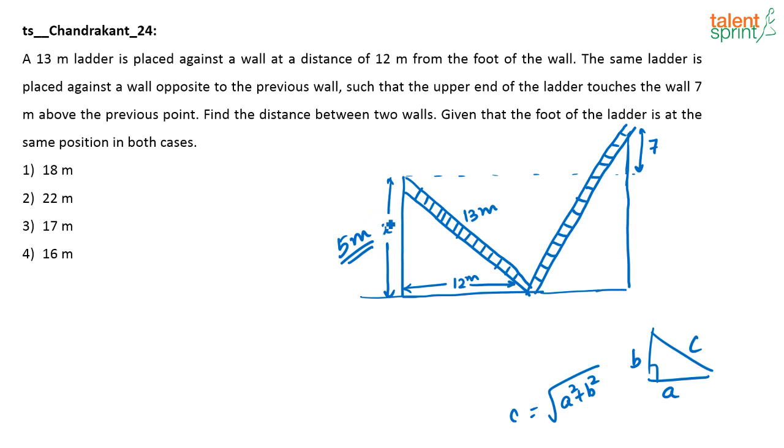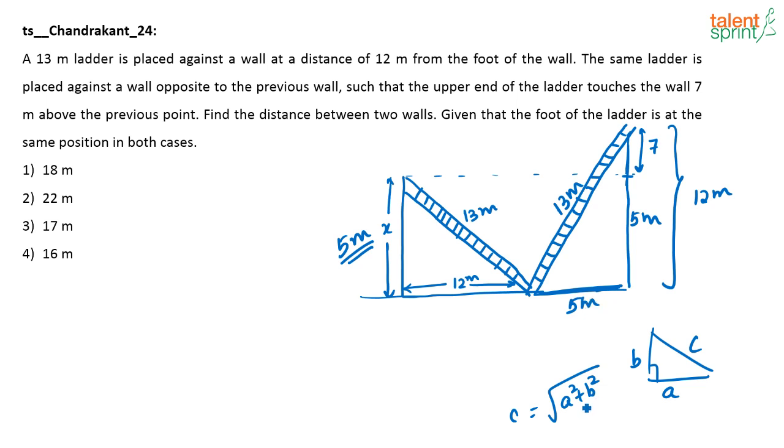Now if this is 5 meters, I know till this the distance is 5 meters. And this is 7. So what is the length of this wall now? It is 12 meters. What is the length of the ladder? It is 13 meters. So what will be this length? Again, root of 13 squared minus 12 squared, which is again nothing but 5 meters.